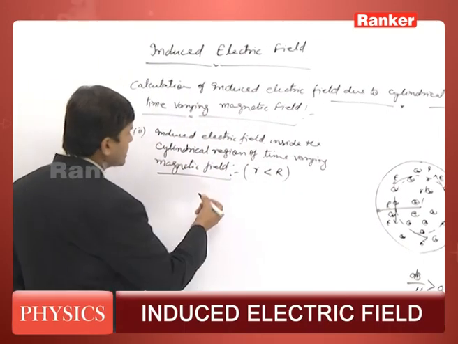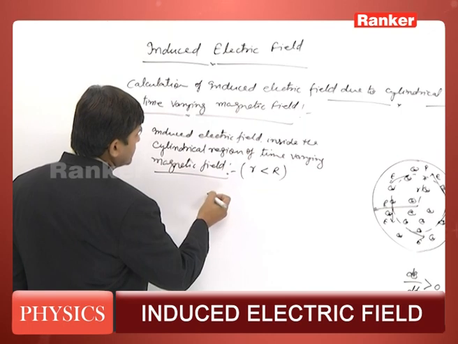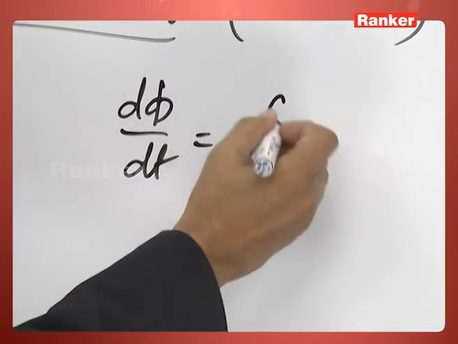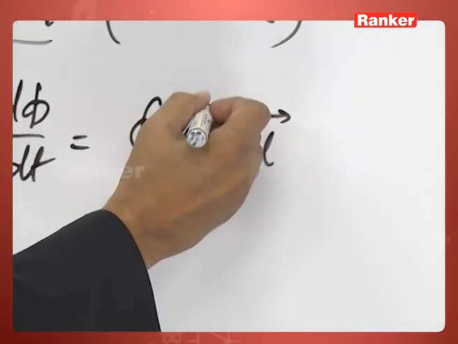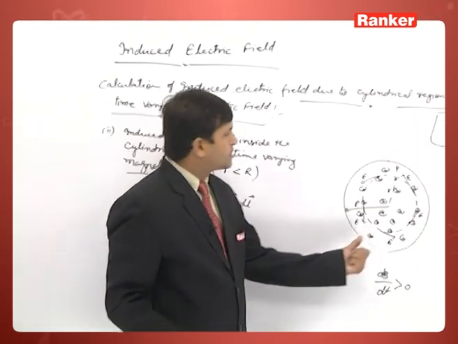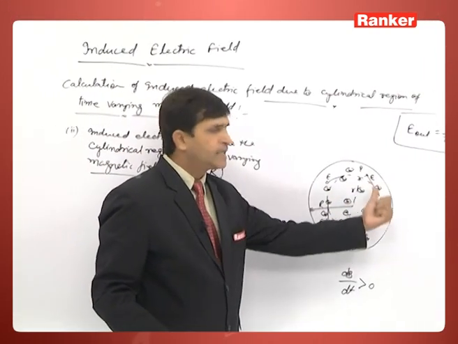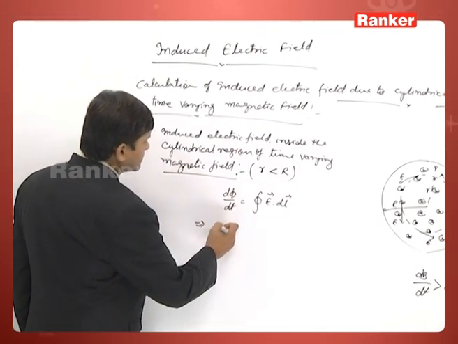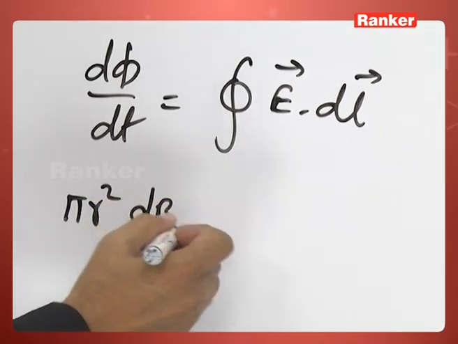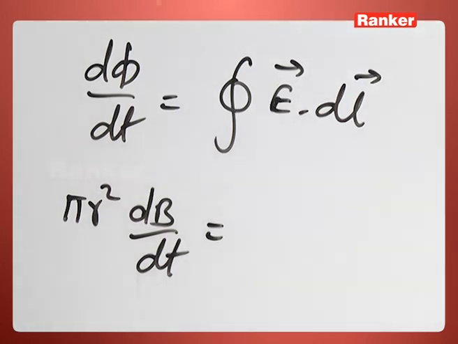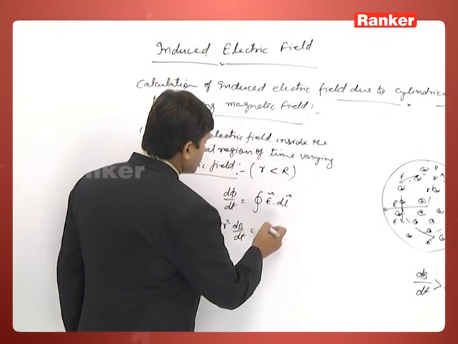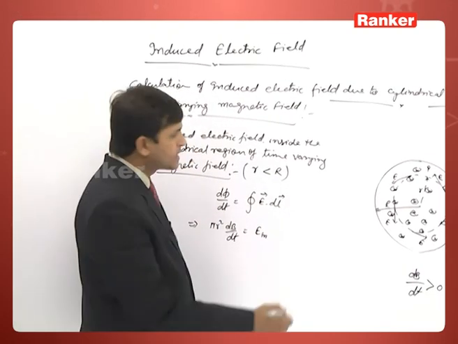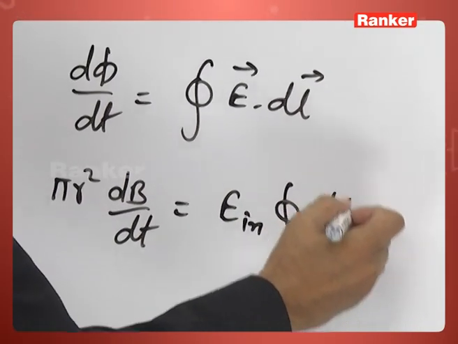Now, we can again use d phi by dt is equal to the closed integral of E dot dl. The flux is changing only within the area of small radius r, so that can be written as pi r square dB by dt, equal to the integral of E dot dl. E here is E inside, and then dl.